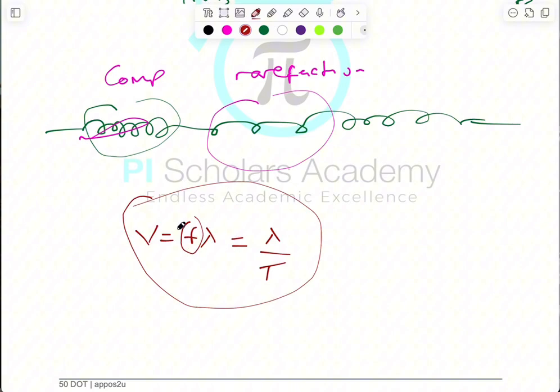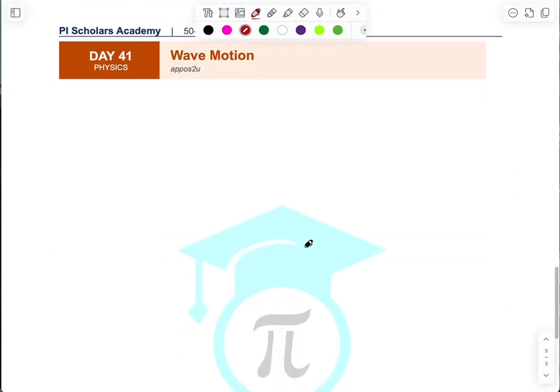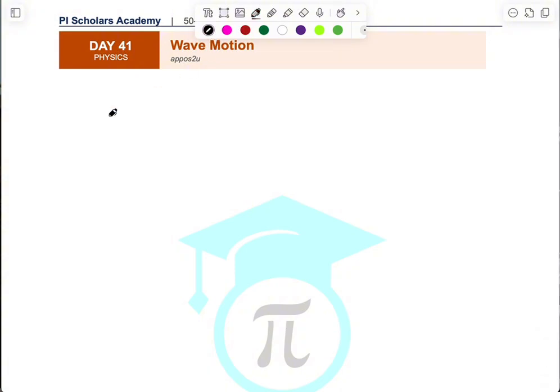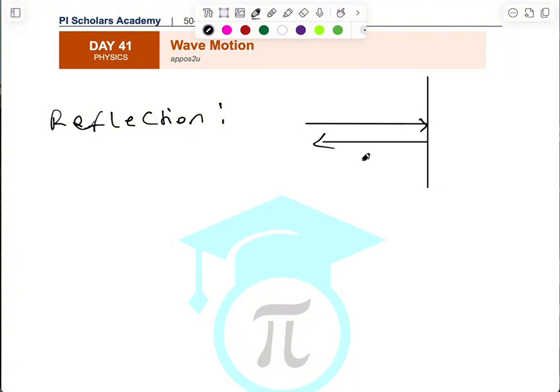And we have some properties that every wave usually has. I'm going to talk about them one after the other. We have reflection. All waves can be reflected. And what does this mean? Reflection simply means that when you send out a wave and it hits a barrier, it bounces back. So the bouncing back of waves whenever they hit a barrier is called reflection.